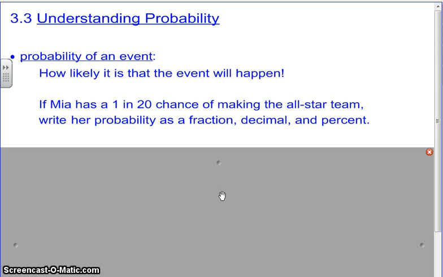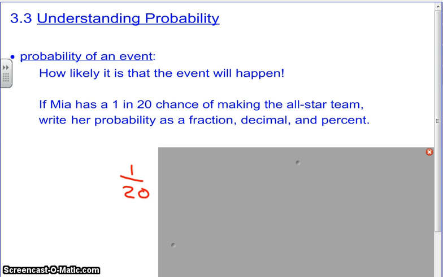So, please take down this question and we'll answer it together. If Mia has a 1 in 20 chance of making the all-star team, can you write that as a fraction? Alana, what is that as a fraction? Good. 1 over 20. And this is a fraction that we're really used to working with this year because you've seen a lot of these types in your Mad Minutes in our computational practice.